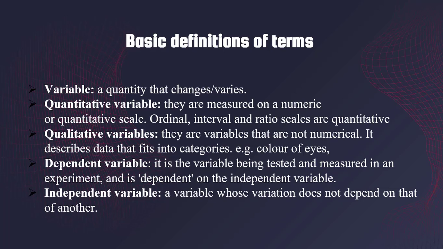Also, there are terms we have to know in data analysis. The first one is variables. A variable is a quantity that changes or varies. Also, we have quantitative variable. Quantitative variable is measured on a numeric or quantitative scale. It can be measured and it also deals with numeric value.